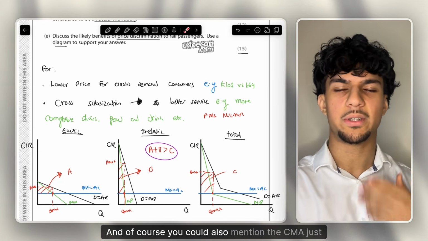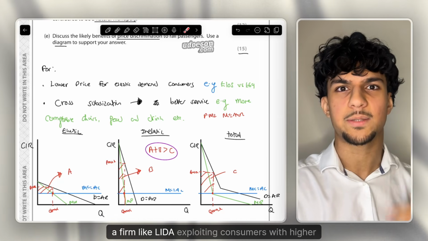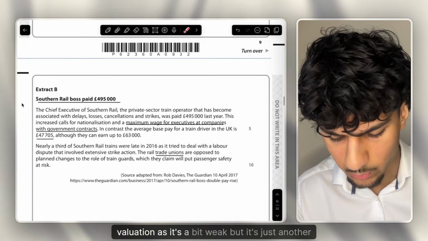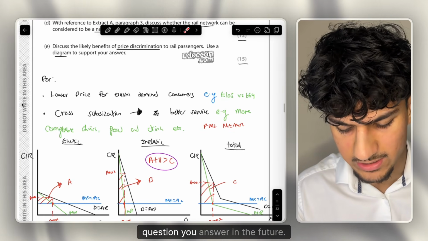And of course, you could also mention the CMA just generally would step in and stop a firm like Liner exploiting consumers with higher prices. And I probably wouldn't mention this point in my evaluation as it's a bit weak, but it's just another idea to give you guys, as it might be relevant in a question you answer in the future.